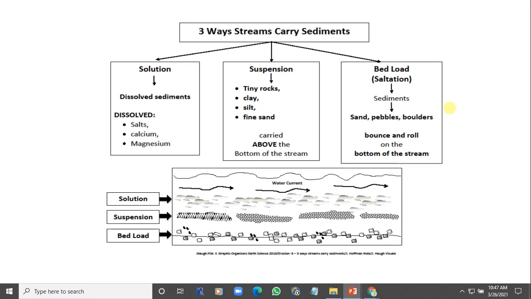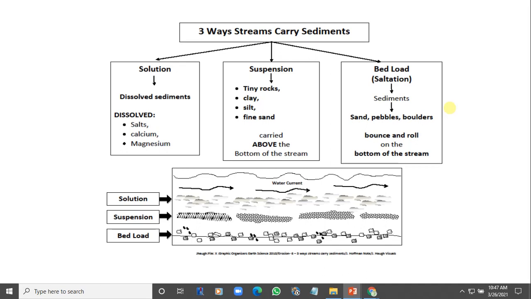Solution is not included in what I said just now, because when you talk of solution, you're not even talking of sediment. You are talking of chemical compounds that could dissolve and form solution. So there's no sediment there. So this one starts from suspension.